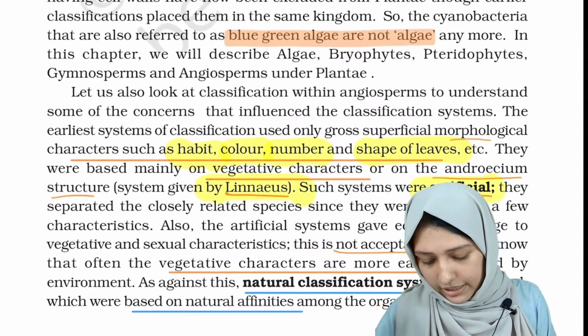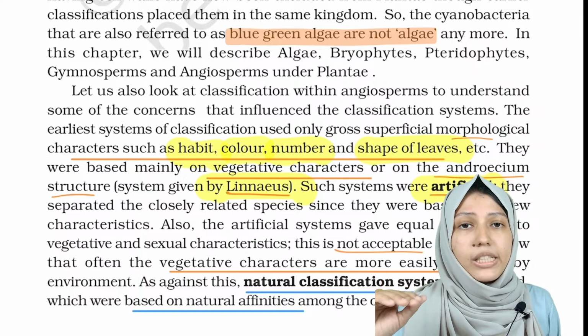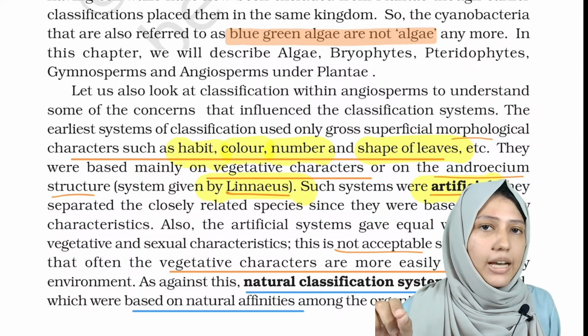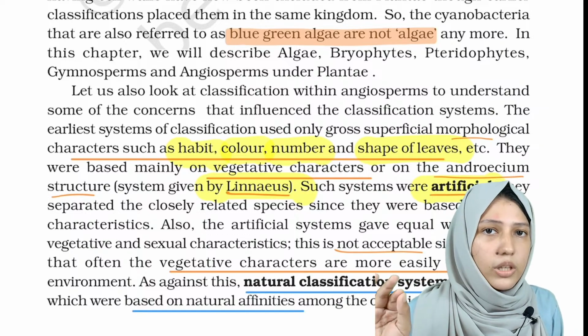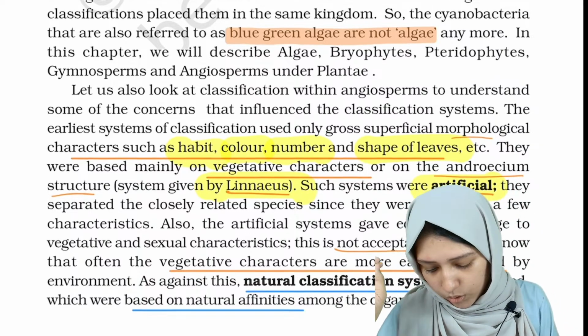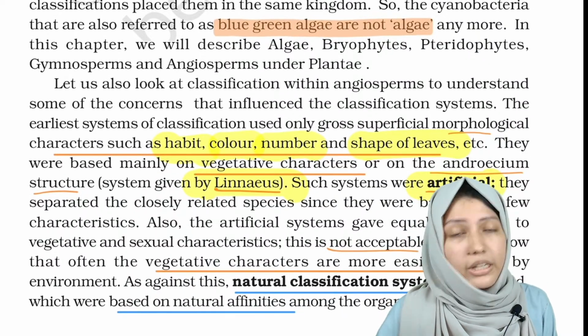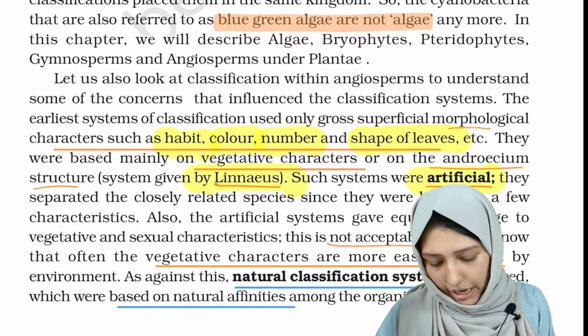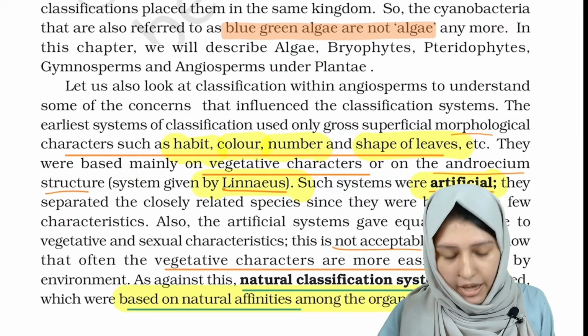Now let's see what natural classification is. It came to be known that only vegetative characters are not enough for classification, because vegetative characters can change according to the time. So we introduced more characters. Natural classification developed, which was based on the natural affinity among the organisms.